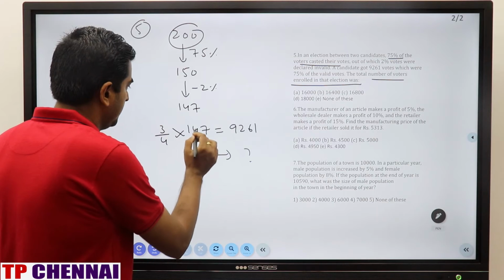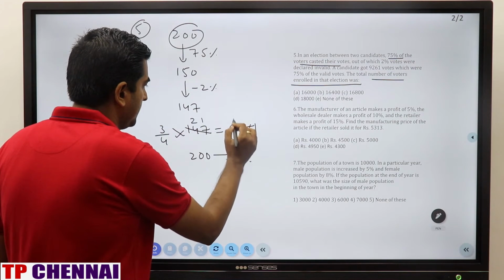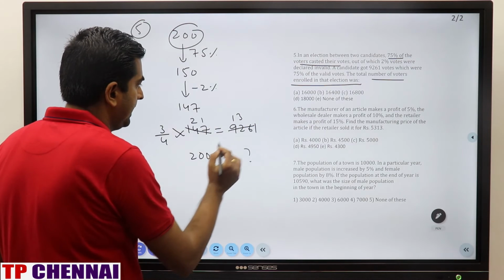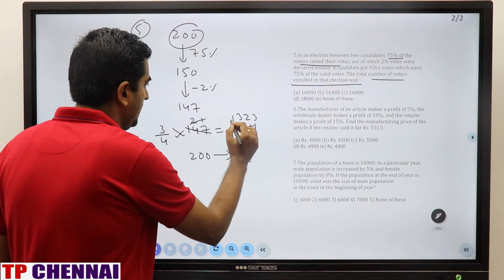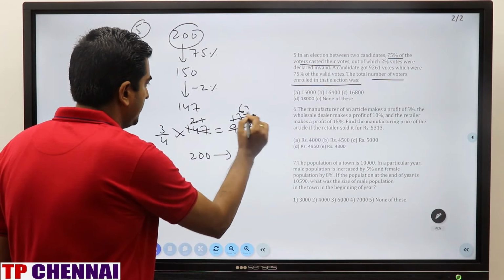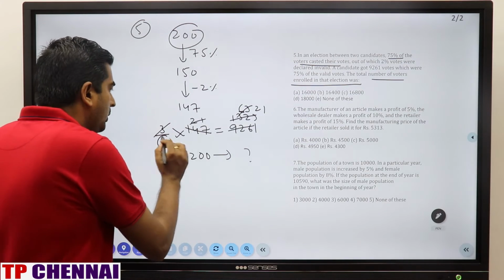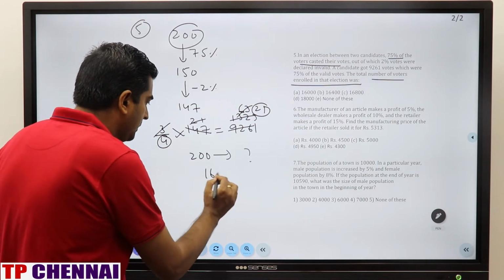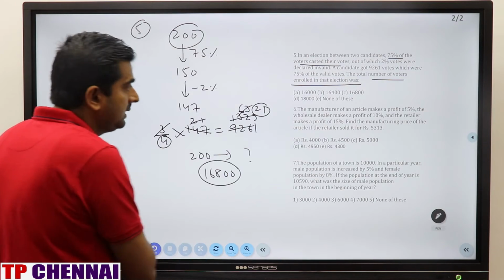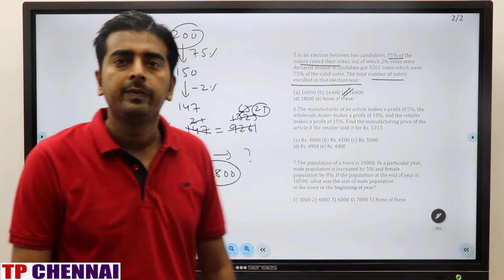It will go with 7. 7 2s are 14, 7 3s are 21, 6 are 126. So 4 into 21 is 84. 84 into 200, what is the answer? 16,800. 16,800 is the correct answer, which is nothing but third option.